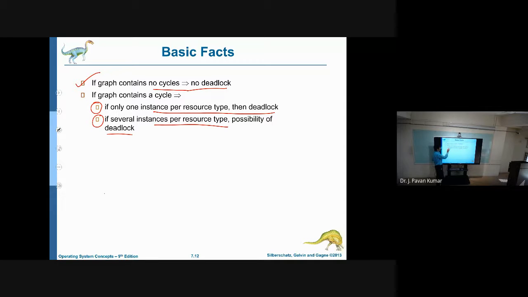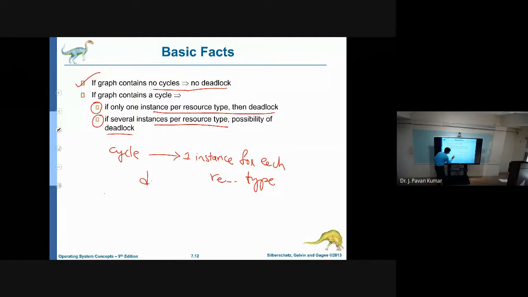But if you have a cycle and we have exactly one instance for each resource type, then we can say definitely deadlock will occur.